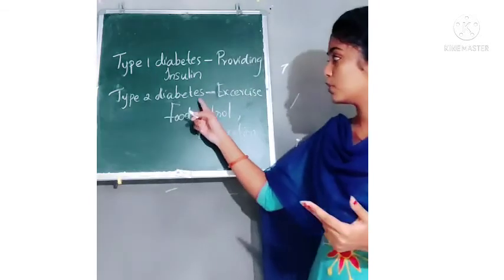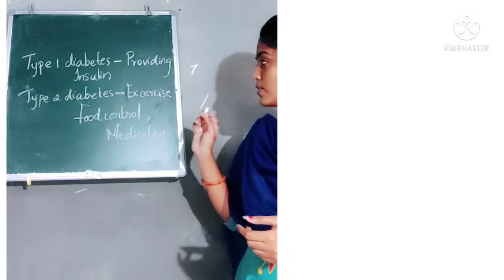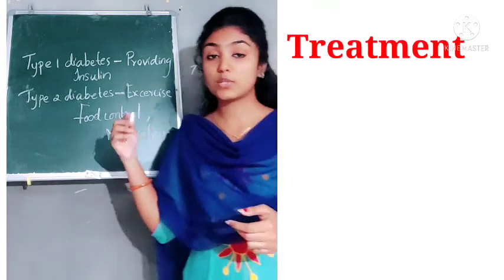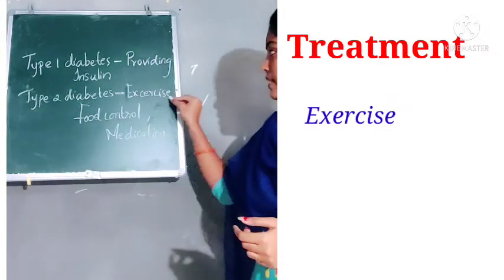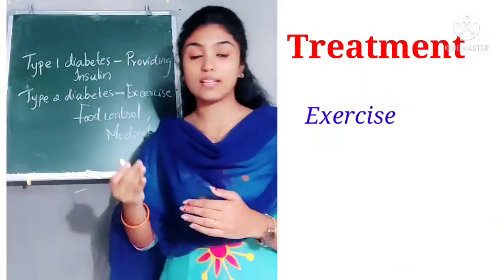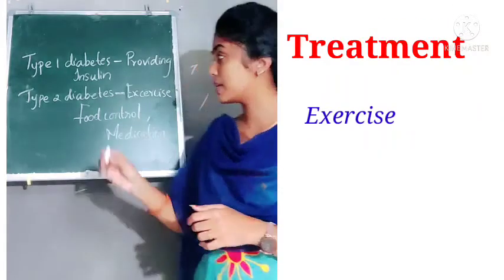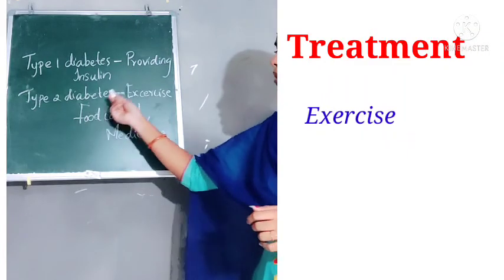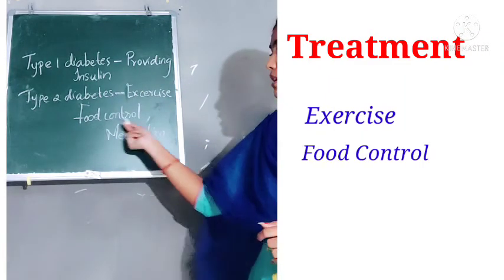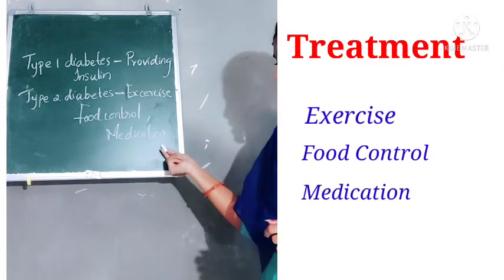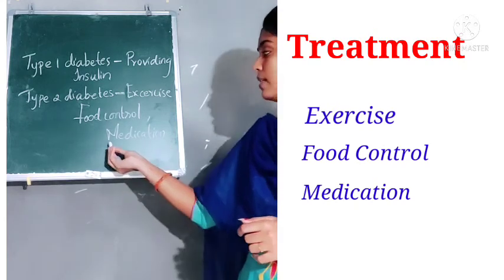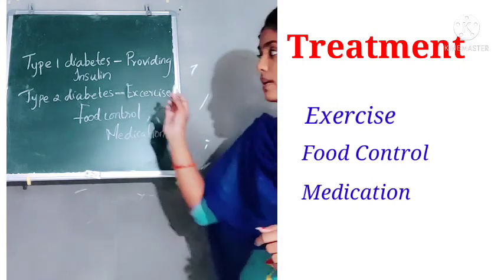What about the treatment of type 2 diabetes? Proper exercise is a solution, and also food control. Then medication, if required, we can use medicines for preventing type 2 diabetes.